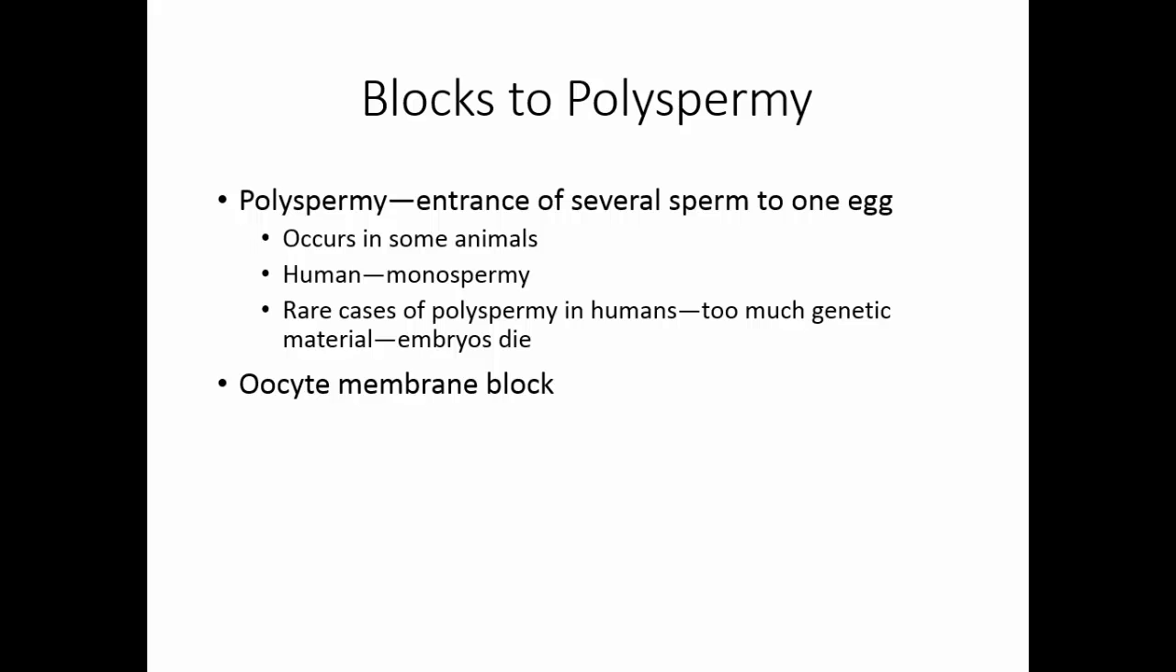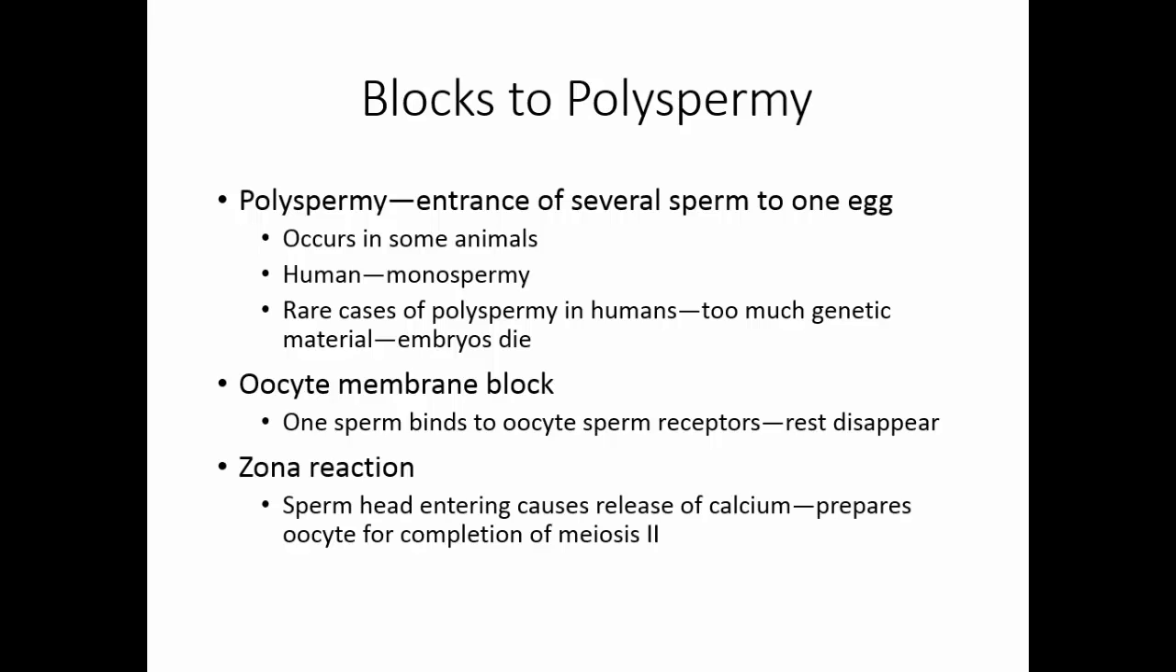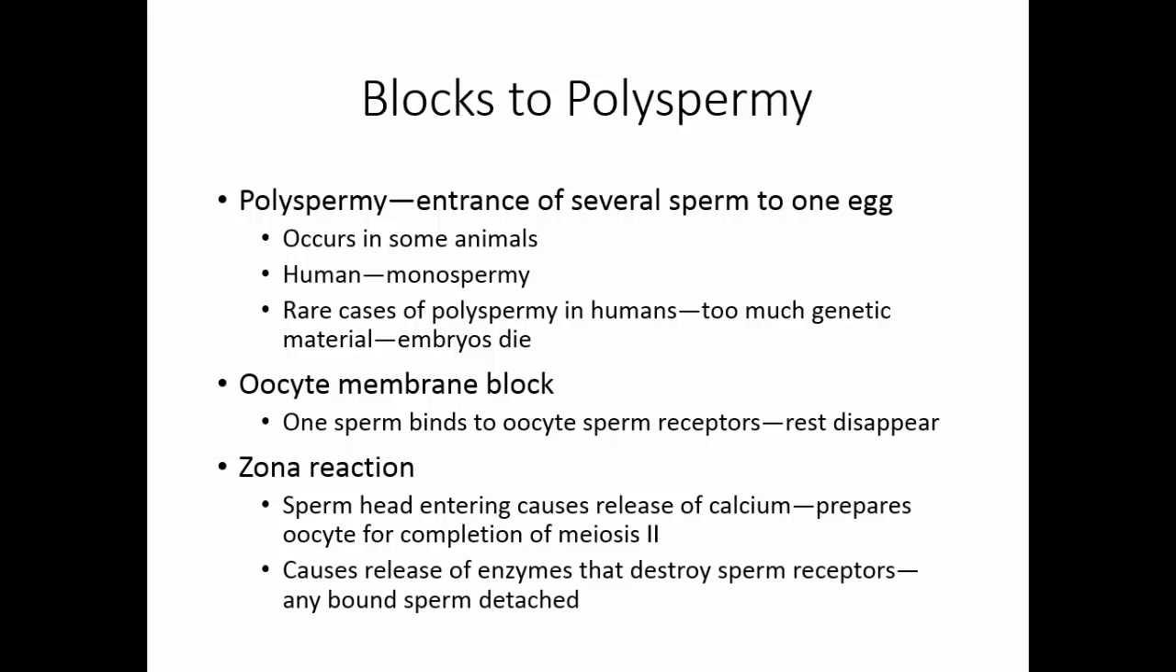The first block is the oocyte membrane block. Once one sperm binds to an oocyte sperm receptors, the rest of the receptors disappear from the surface of the oocyte. The other is the zona reaction. The sperm head entering causes the release of calcium. This does 2 things. It prepares the oocyte for completion of meiosis II, but it also causes the release of enzymes that further destroy sperm receptors. Any sperm that are bound to any of these destroyed receptors are detached.